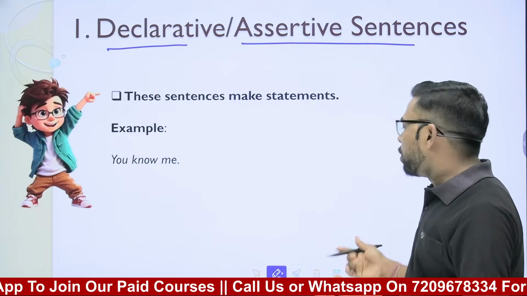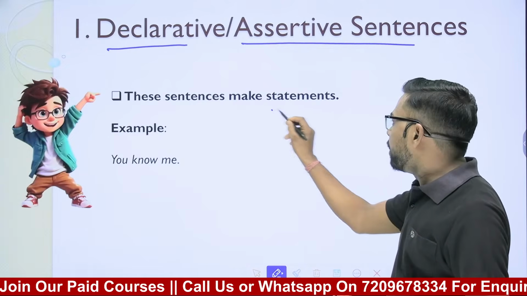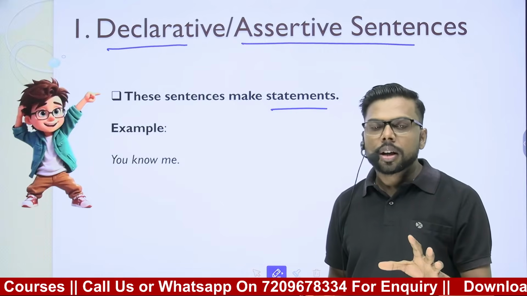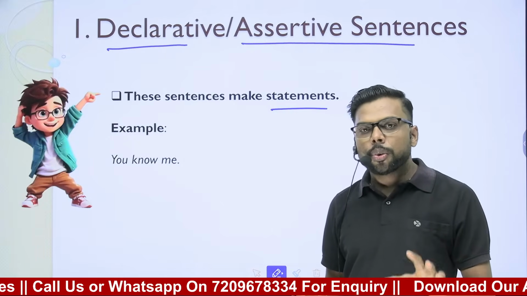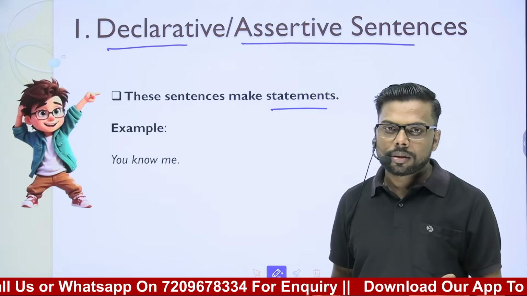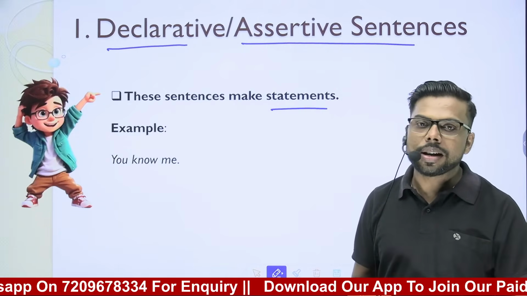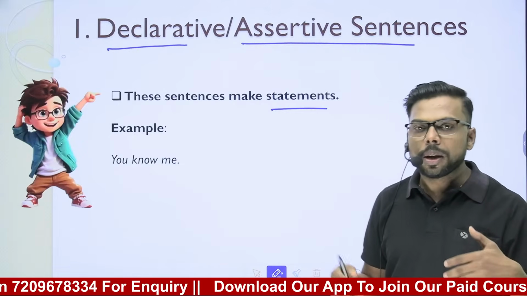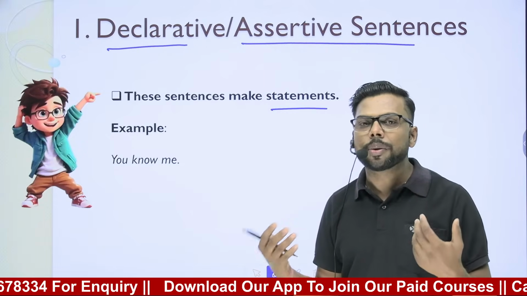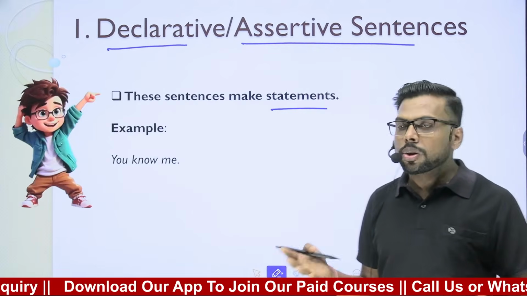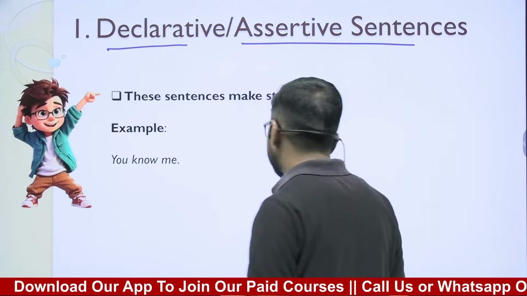And statement means it is stating a fact. Those sentences which state a fact are known as declarative sentences. Or we can say that they declare a fact, give us some information, tell us about something. That is called a declarative or assertive sentence.